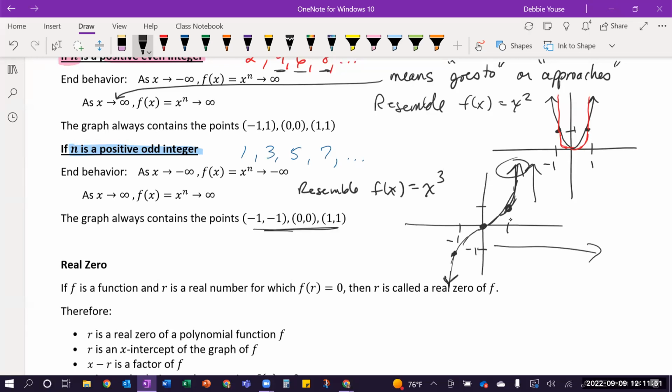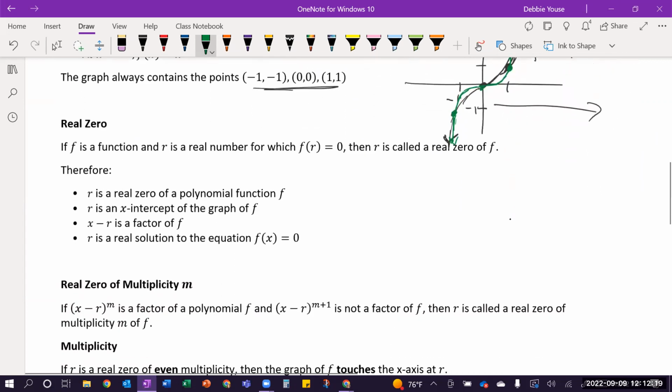Well, if I keep increasing the 3, 5, 7 for the odd power there, what's going to happen again is this is going to be steeper through here, but still grow through these key points. And it's going to be flatter, therefore getting closer to the x-axis here in the center, pass through that key point, and then become steeper again. So that's how these are all related, okay?